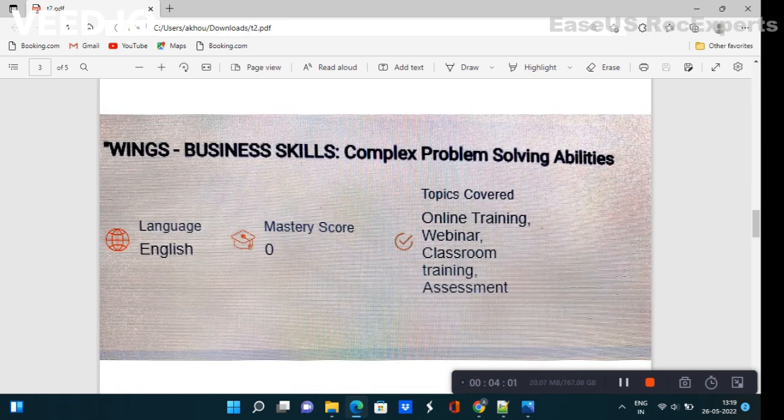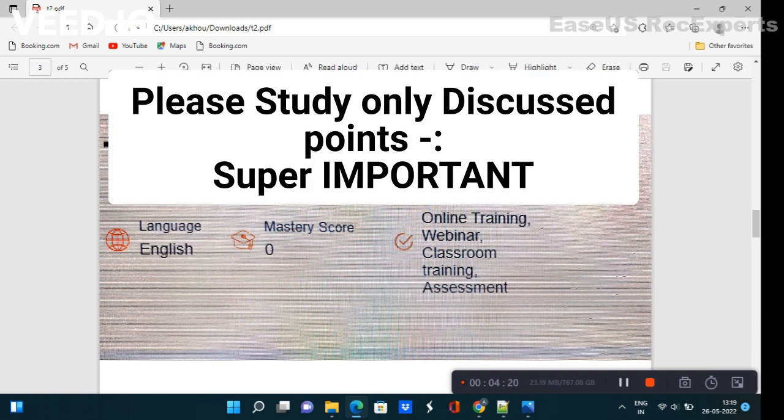Now the third and last chapter is complex problem solving abilities. In this they have mentioned online training, webinar, classroom training, assessment. I hope all of you know about online training, webinar, assessment, classroom. What is the difference between them? So you are not required to study these topics, you already know this. So better you focus on chapter 1 and chapter 2.